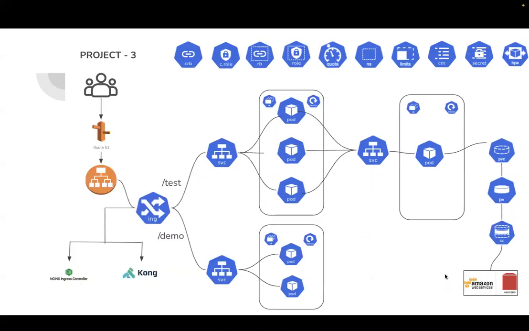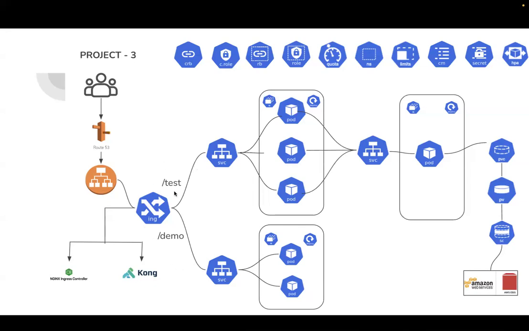Now, this is project number 3, where we have added the path-based routing and the host-based routing, based on the API request. Suppose you have www.youtube.com/test. When the user enters www.youtube.com/test in the browser, then the traffic should reach one application. When the user enters www.youtube.com/demo, then the traffic should reach another application. So how to perform that path-based routing as part of the Kubernetes cluster?